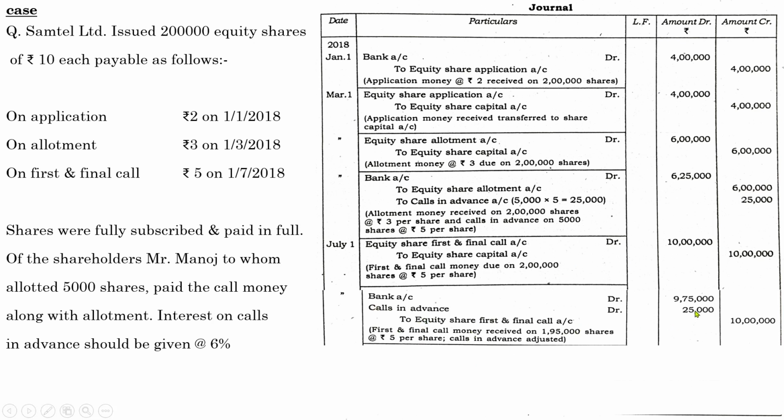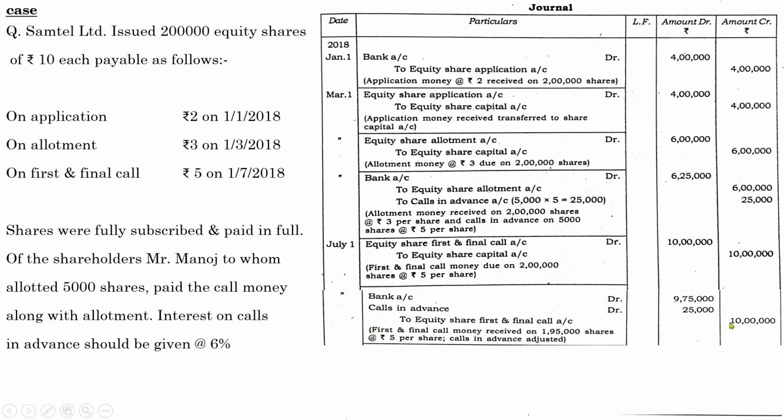So how to write the amounts? It's very easy. First of all, let us write down this amount, 10 lakhs, because that was the actual amount that has to be collected at this particular installment. So equity share first and final call 10 lakhs. Next one, what was the advance payment? If you go through the previous entries, you can see that 25,000. So write down the 25,000. So out of 10 lakhs, 25,000 is paid in advance. So what was the remaining amount? 10 lakhs minus 25,000, you will get the actual amount to be collected at that particular installment.